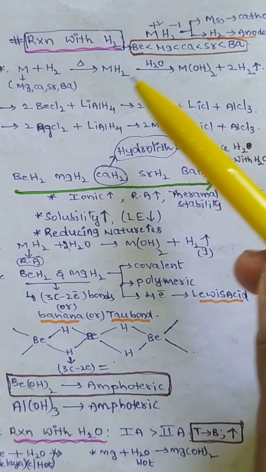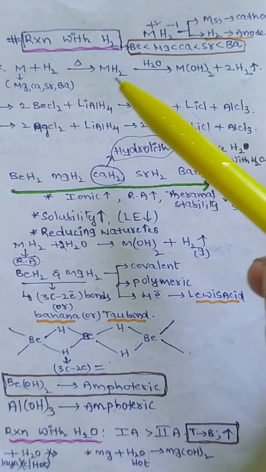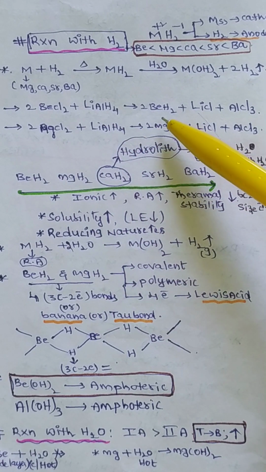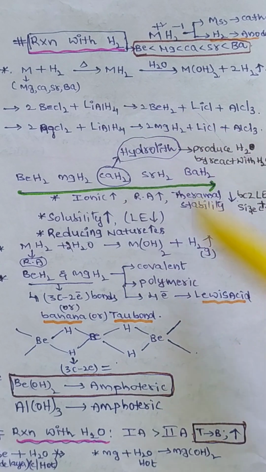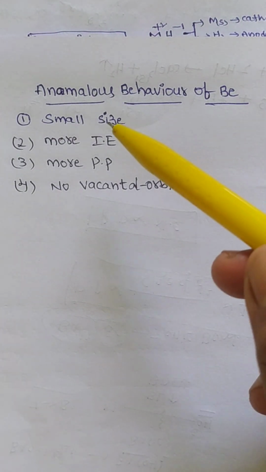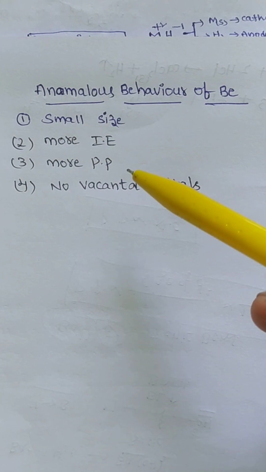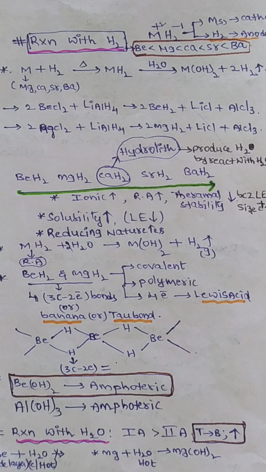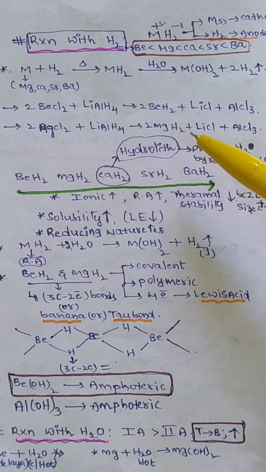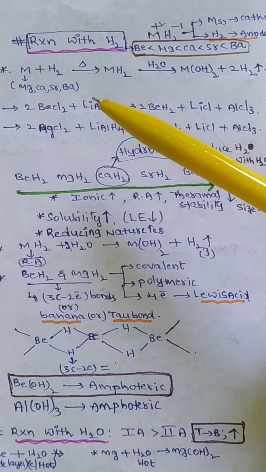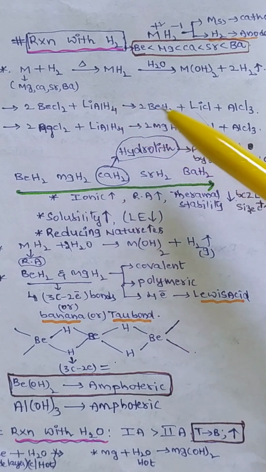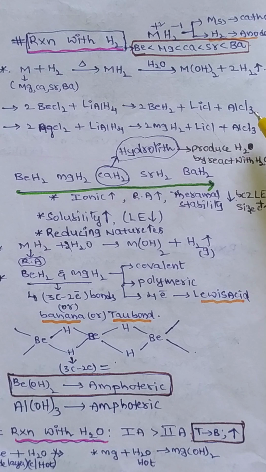Next, magnesium, calcium, and strontium will form metal hydrides directly, whereas beryllium cannot form beryllium hydride directly, because beryllium has anomalous characters: smaller size, more ionization energy, more polarizing power, and no vacant d orbitals. Because of these characters, beryllium hydride cannot be prepared directly. We prepare beryllium hydride from beryllium chloride, reacting with lithium aluminium hydride, to get beryllium hydride, lithium chloride and aluminium chloride.